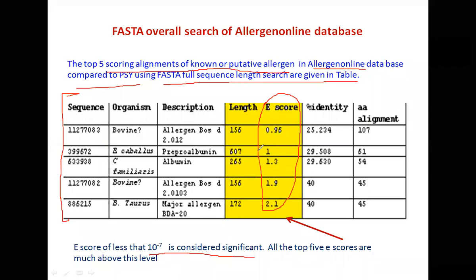If the E-score is low, around 10 to the power minus 7, then it is a cause of concern. But here the top 5 matches do not show an E-score even anywhere close to 10 to the power minus 7, indicating that this phytoene synthase is not a putative allergen.